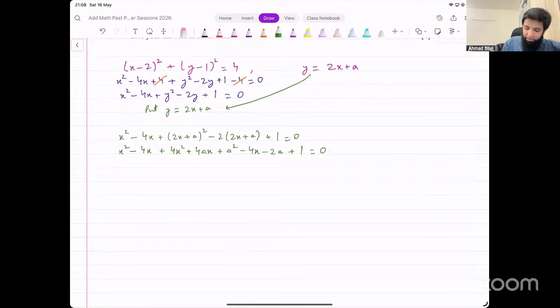All right, now let's add the square terms, x squared plus 4x squared. That gives me 5x squared. This is 5x squared. And then the x terms, we have minus 4x, 4ax, and minus 4x.